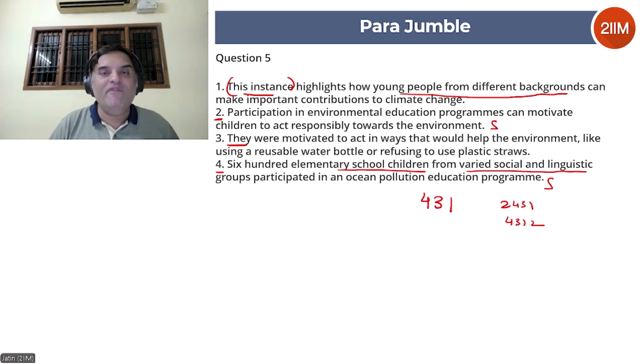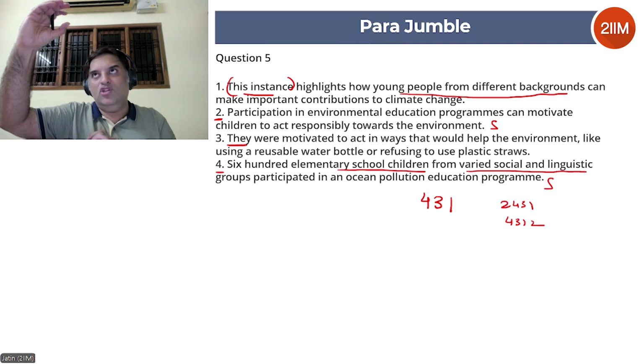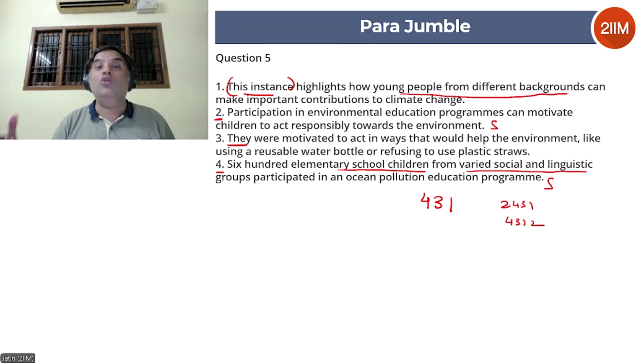Typically, it doesn't always happen, but typically the starter statements of paragraphs tend to be generic and broad. Between 2 and 4, we were confused, right? Which is the starter statement. 2 is more generic than 4 because 2 is in general talking about participation of children in programs. 4 talks about a specific instance. So general to specific is a good flow. 2-4-3-1 seems to be a good flow.